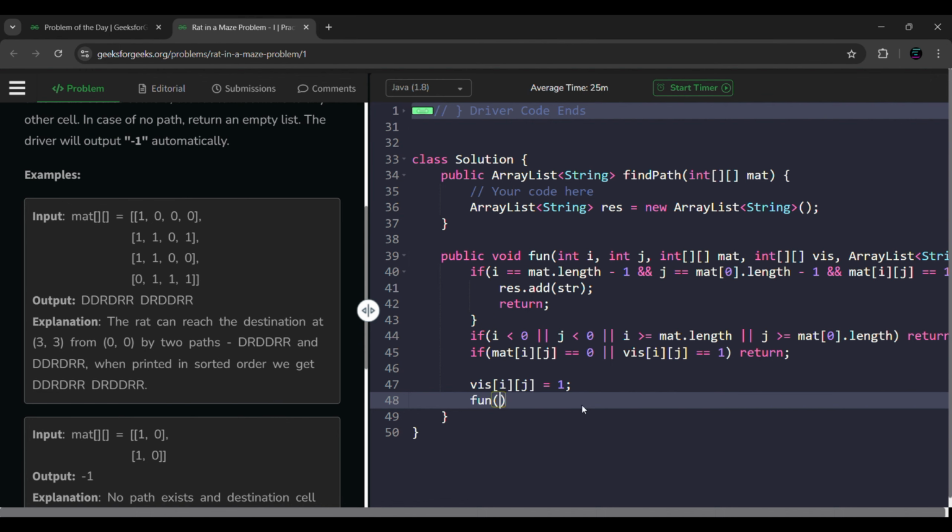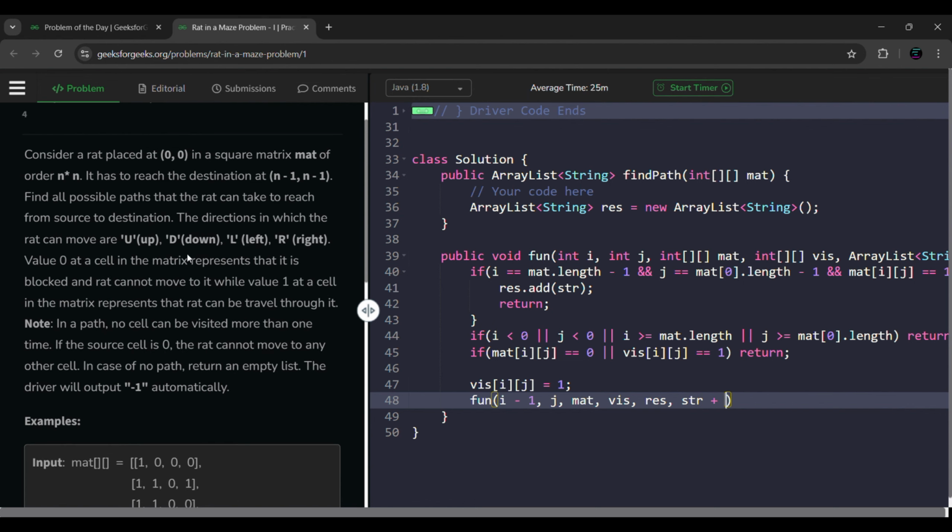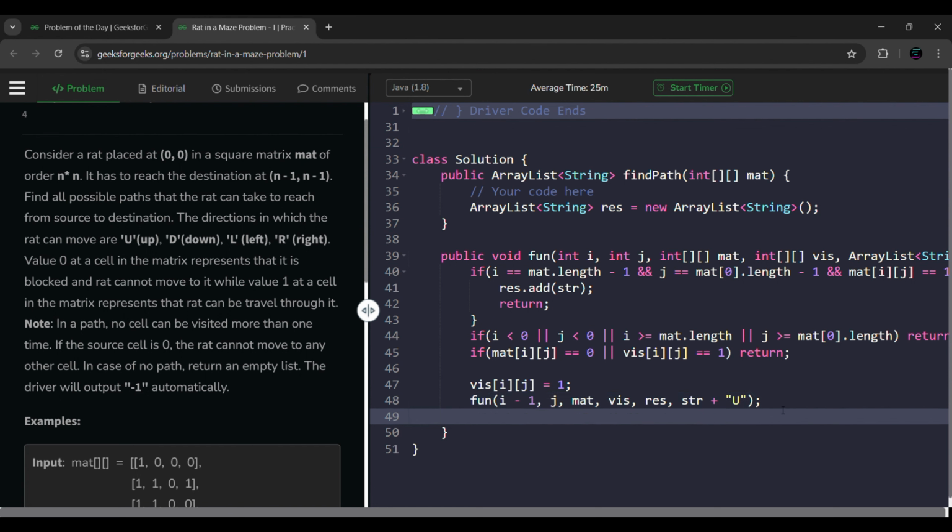Okay, so now let's call the function calls. We are having 4 function calls. Let's say we are going up, so i minus 1 comma j, mat, and along with that visited array, along with that resultant, along with that string plus what's the direction? Up, right? So for up, we will be using u. So just simply add here u. This function will go for up. Along with that, it will mention where it is going. It is going up. That's the reason we are writing str plus u.